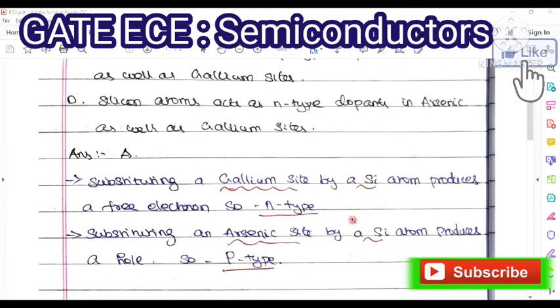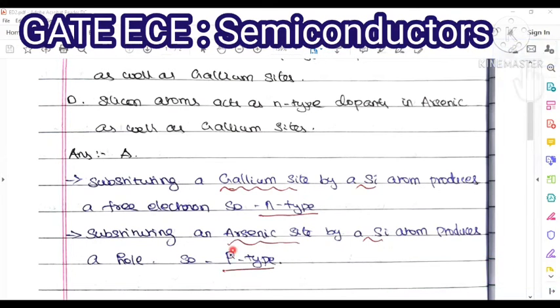So what is that free electron? This is nothing but n-type. Similarly, when you substitute arsenic sites by silicon atoms, it will produce a hole. So this is a keyword for you: hole means p-type. This is the general condition when you add silicon atoms into gallium arsenide. Gallium site by silicon produces a number of electrons, that is we call it n-type. Substituting an arsenic site by a silicon atom produces a number of free holes, we call it p-type.